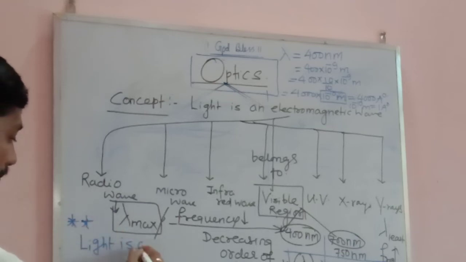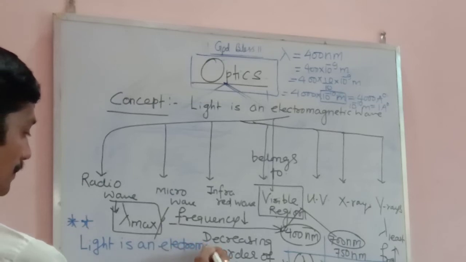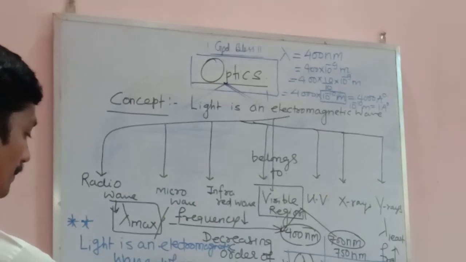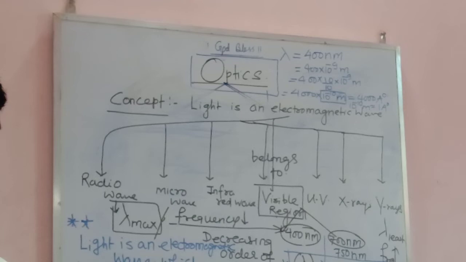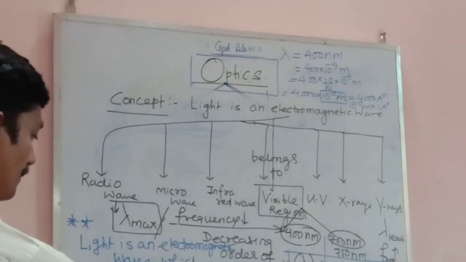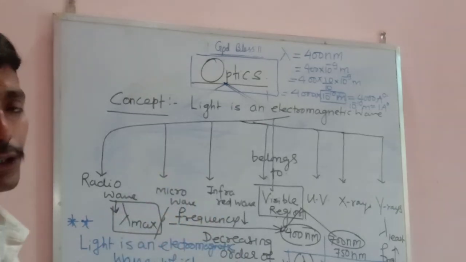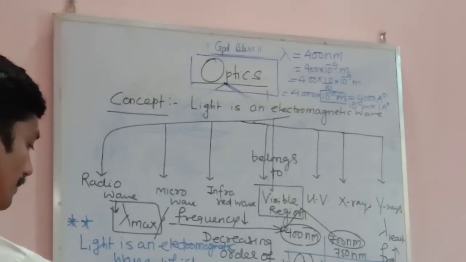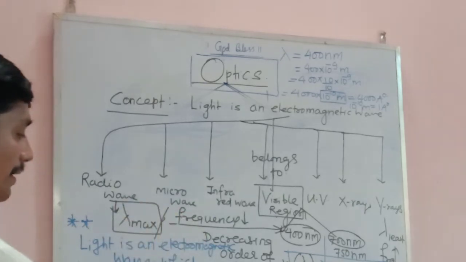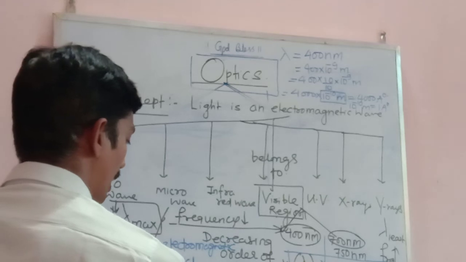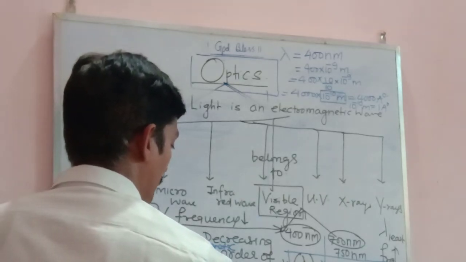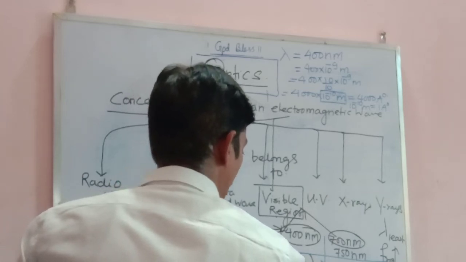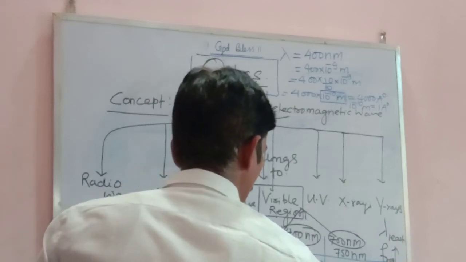Light is an electromagnetic wave which belongs to the visible region, in the wavelength range of 4000 Angstrom, that is 4000 into 10 power minus 10 meter, which is called Angstrom, to 7000 into 10 power minus 10 meter, that is 7000 Angstrom.